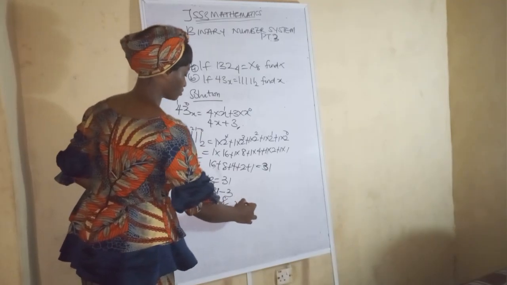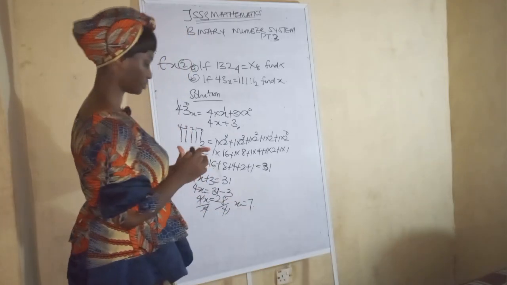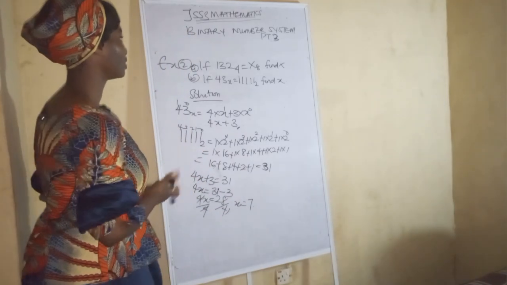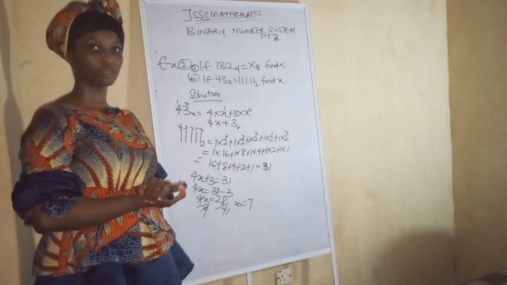So our x equals 7. It's as simple as that. So we are done with that now. So now let's move to the final subtopic.